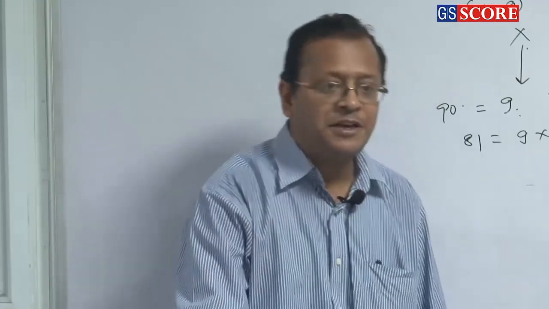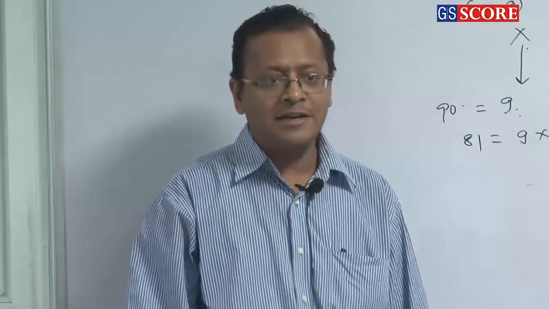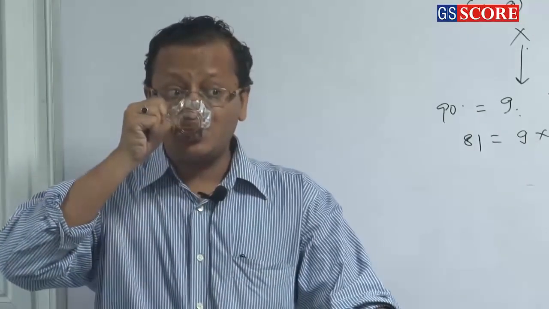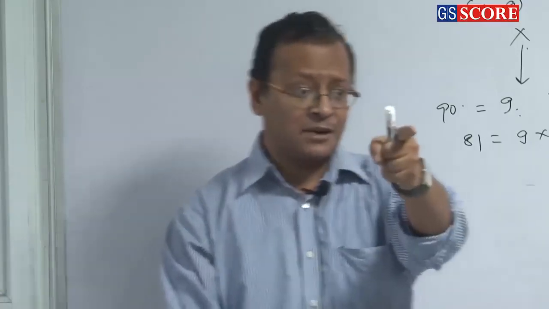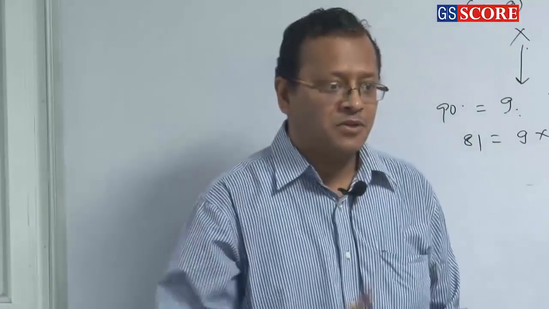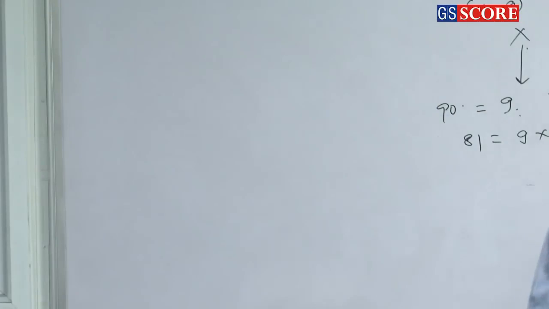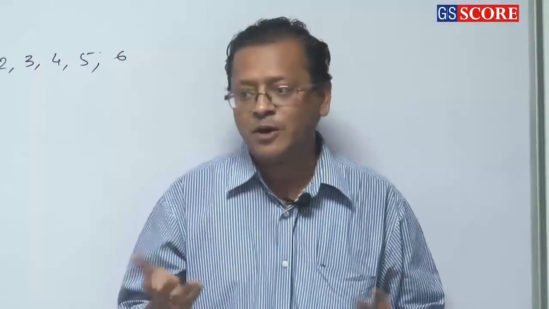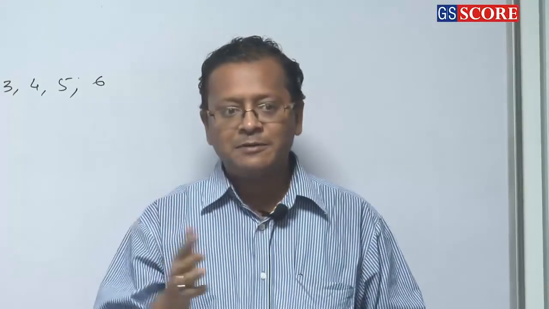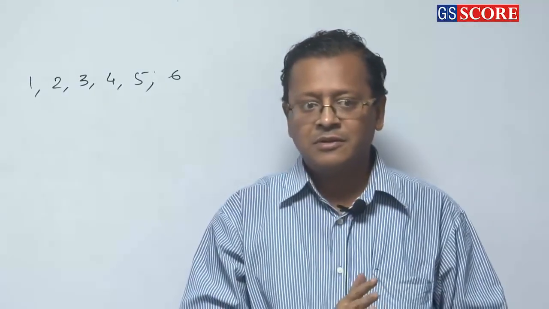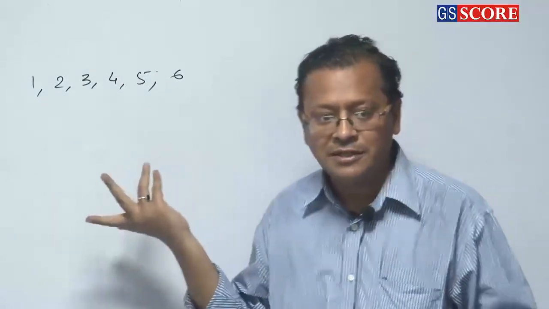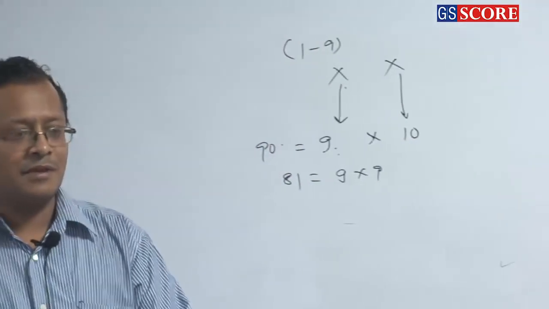So what I am expecting here is that you ask me how many 3-digit even numbers can be formed. That was the question I am expecting. You should ask me this question. Sir, are the digits repeated or not? No, unless I say so, you cannot assume that. So that's why I was expecting a question. So digits can be repeated. It can be 112, 224, 336. It cannot be repeated as well, right?